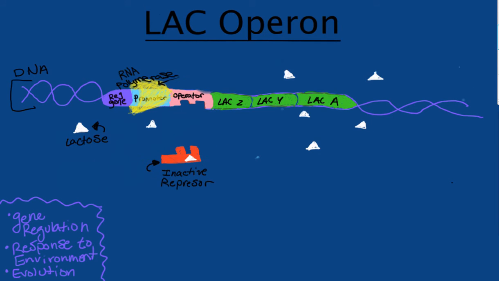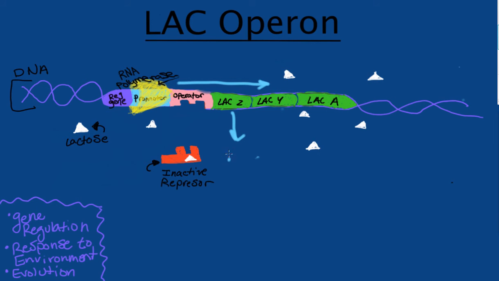Now when lactose is present, and here in white we have the lactose, it will bind to that region on the repressor, inactivating it by changing its form so that it can no longer bind to the operator. At that point, RNA polymerase can attach to the promoter and then run down the DNA.